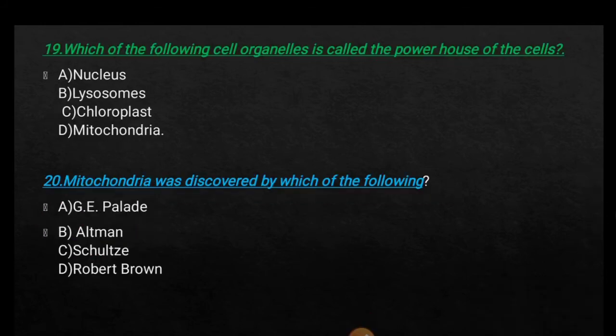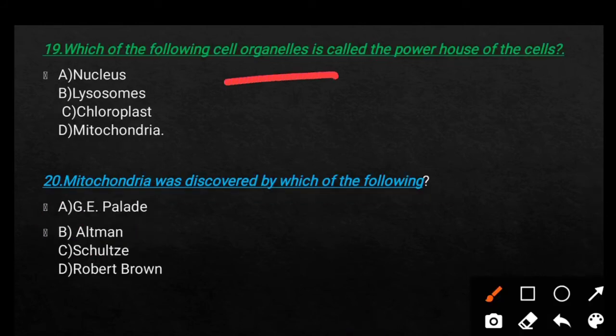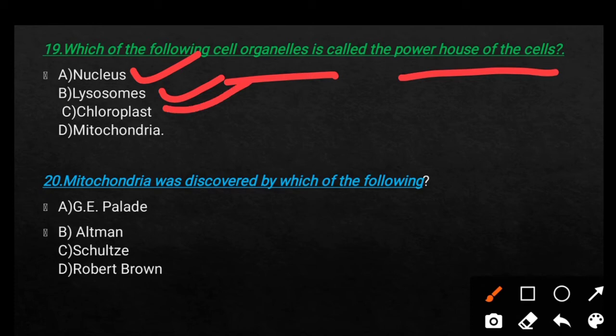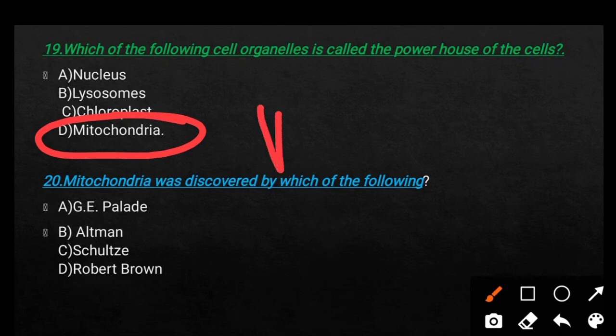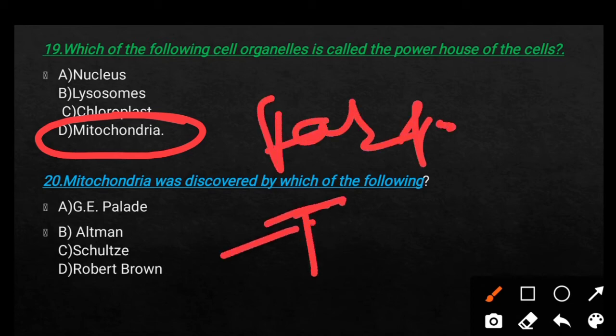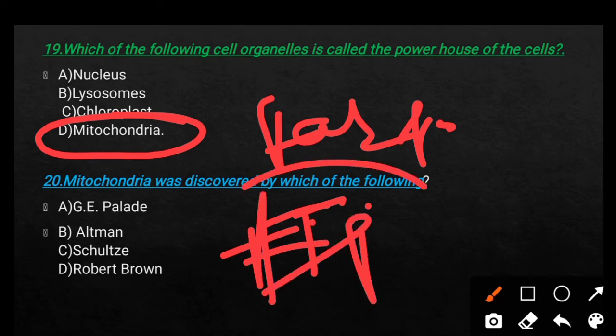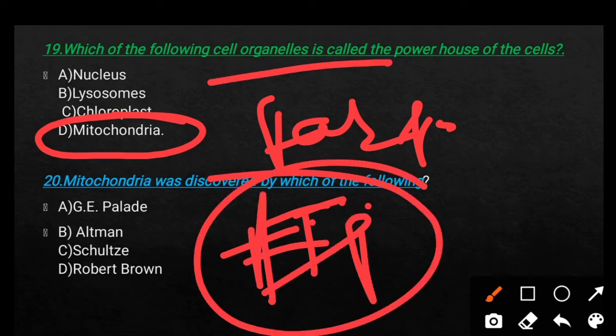Which of the following cell organelles is called the powerhouse of the cell? Option A, nucleus. Option B, lysosomes. Option C, chloroplast. And option D, mitochondria. So here the right answer is option D, mitochondria. As you know, mitochondria are able to convert food particles into ATP, that is the energy source used by the cell. That's why it is known as the powerhouse of the cell.